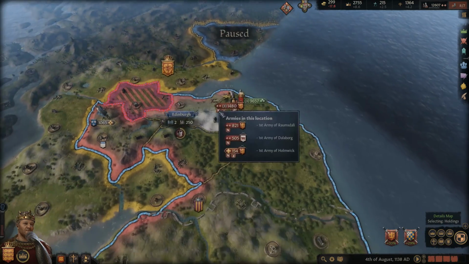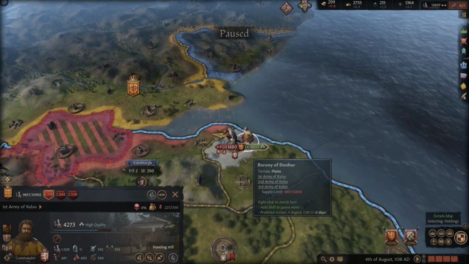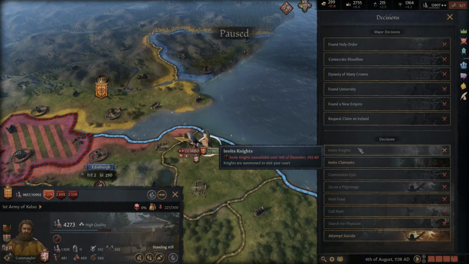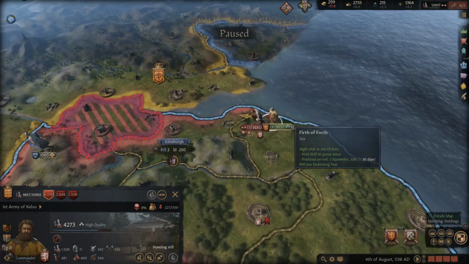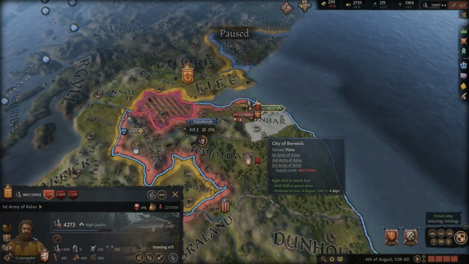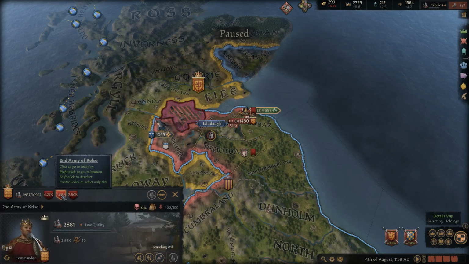So out of our 3 new knights we got, I think we just lost, with that guy dead, that'll be 2 of them. So we're going to have to hire knights again immediately as soon as we're able to, which won't be until 1143, so it's another 5 years. All right, so this is pretty much all the war score we can get from here, guys, so we have to invade. So what I'm going to do is we're going to have to split this army up.